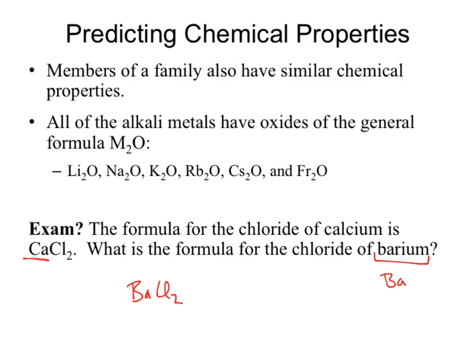New question. What is the formula for the chloride of chromium? What's the symbol for chromium? Where is chromium with respect to barium? Or, sorry, calcium.